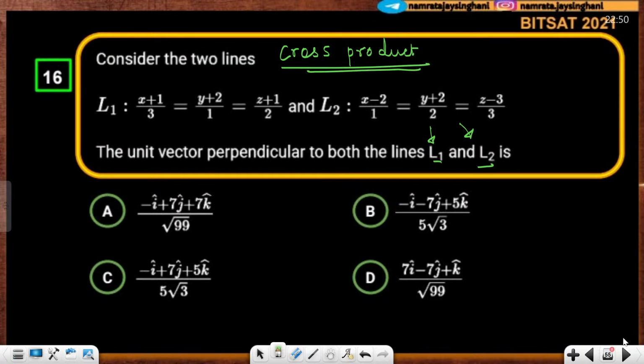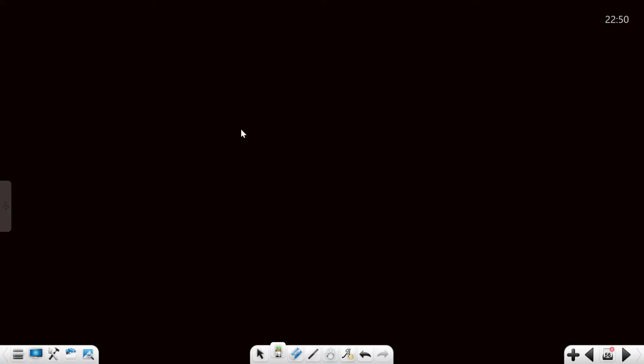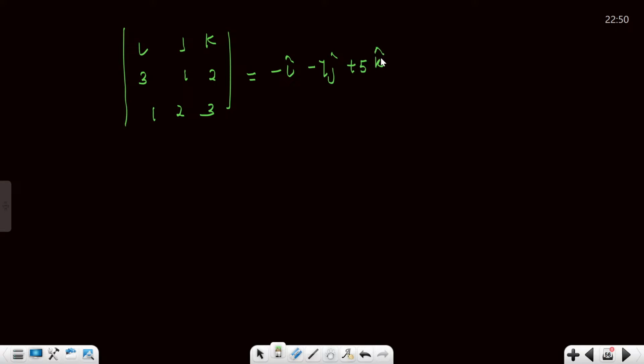Okay, so 3, 1, 2 and 1, 2, 3, with i, j, k. This is going to give you 3 minus 4, so minus i cap, then minus 7 j cap, and then 6 minus 1, plus 5 k cap. Can you see this? Minus 1, minus 7, plus 5.